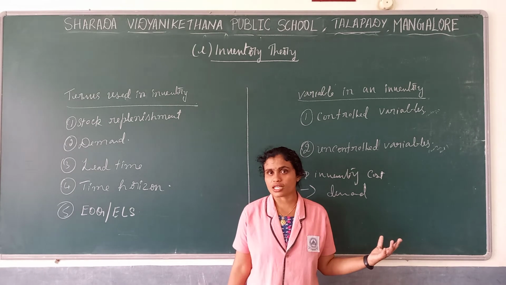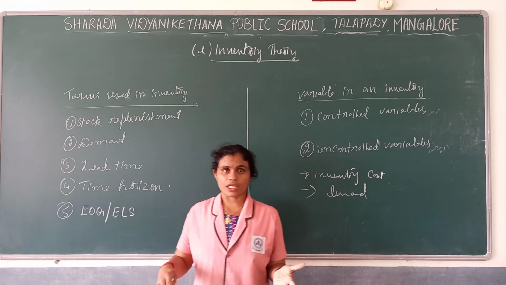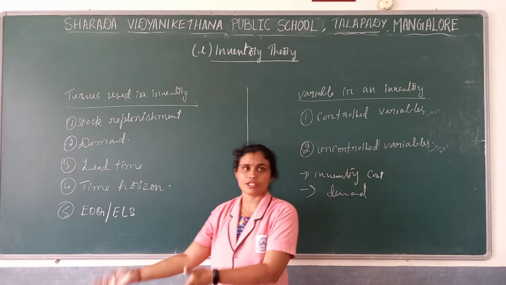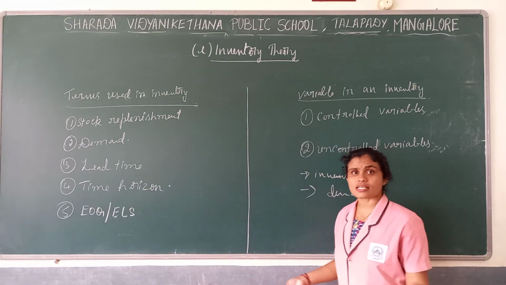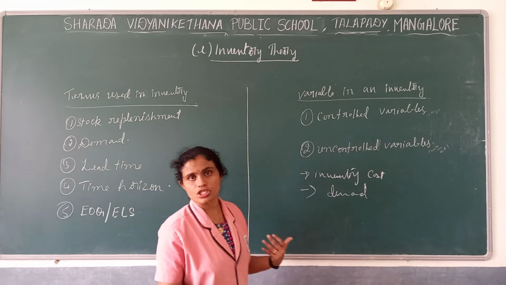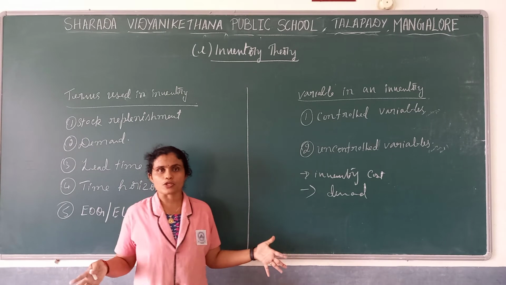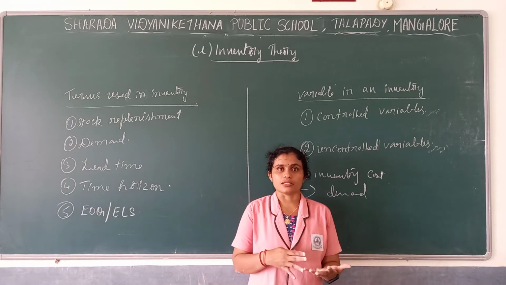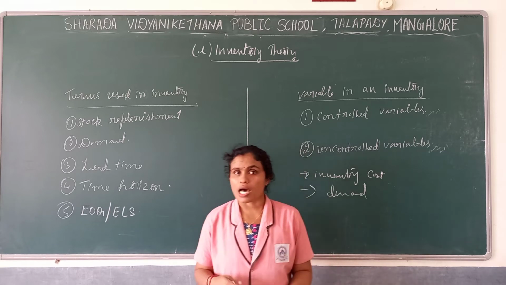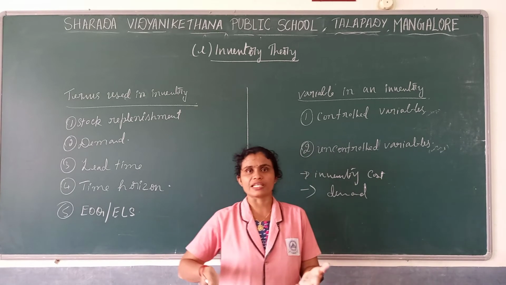Why can we consider demand under uncontrollable variables? Because we will not know what kind of demand will come in the future. If consumers like some product, there will be huge demand. For example, now items like sanitizer or mask have huge demand depending upon the condition prevailing at present.